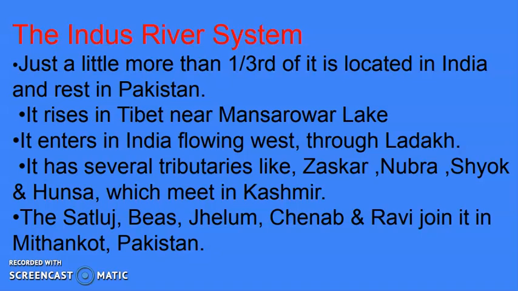Today our topic of discussion is the Indus river system. Now, what is this Indus river system? Indus and its tributaries are together called the Indus river system. The Indus River flows through two countries. One is India and another one is Pakistan. In case of the Indus River, the major part of the river is in Pakistan only. Only one third is located in India.